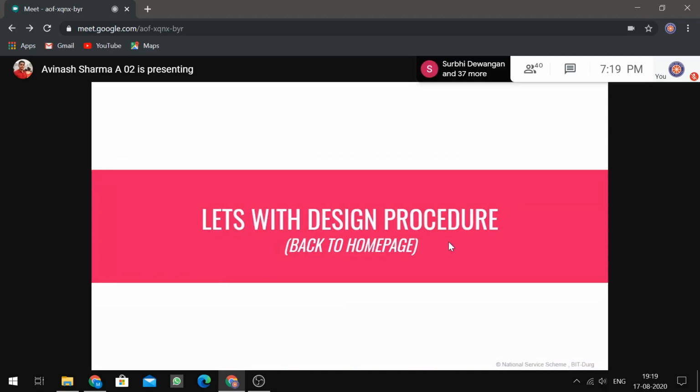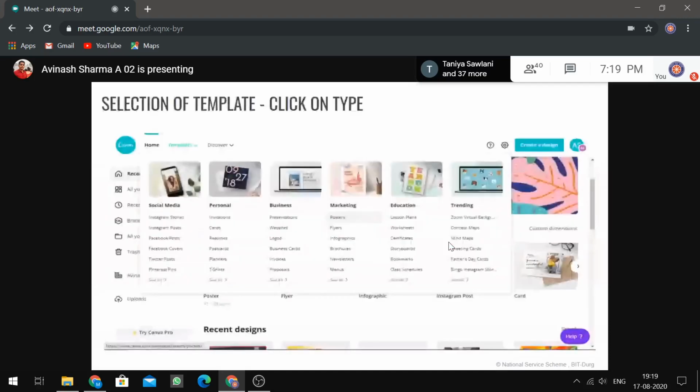Now let's begin with the design procedure. For this, we will go to the home page of Canva. So this was the home page of Canva. Here, let's suppose we take a template. Templates are things which designers or users have already designed, and they have made them publicly available so that anyone can edit.